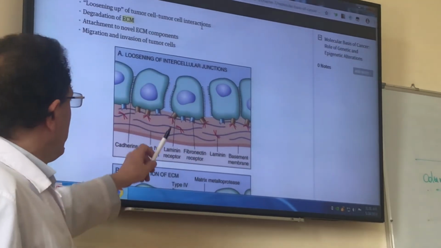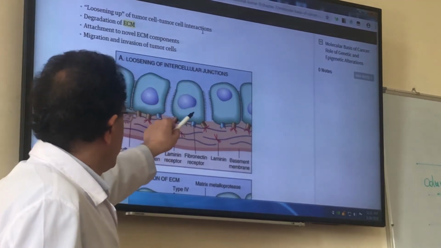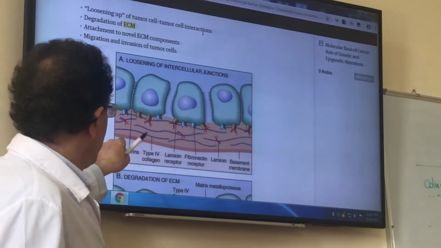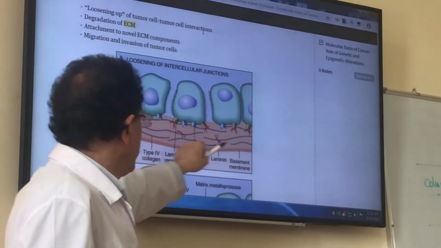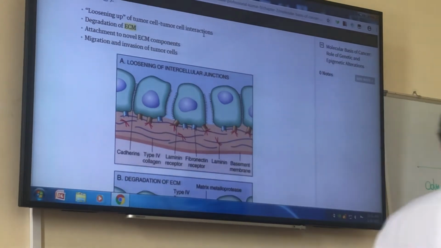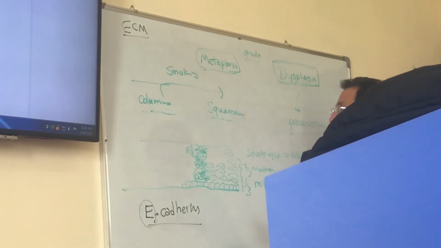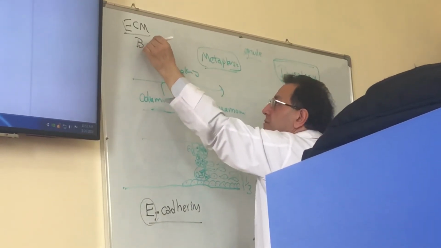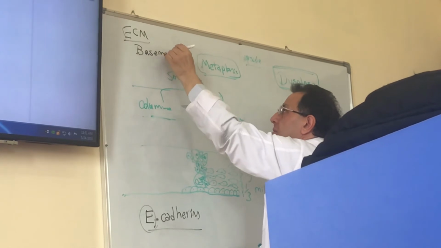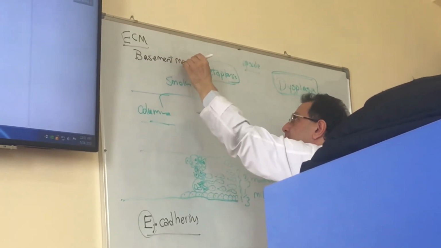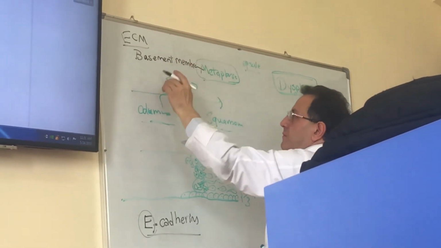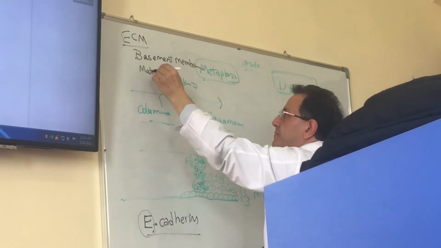And there are some molecules in tumor cells that start to lyse the collagen fibrils that are present in the extracellular matrix. Extracellular matrix is composed of basement membranes and matrix.